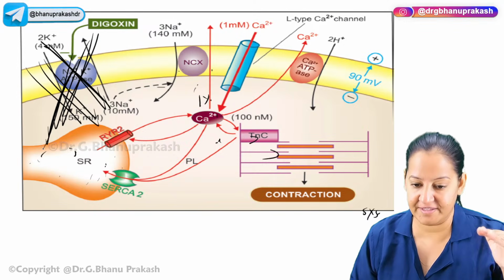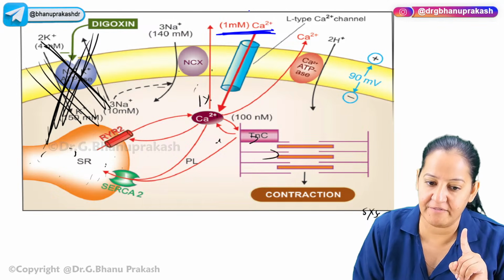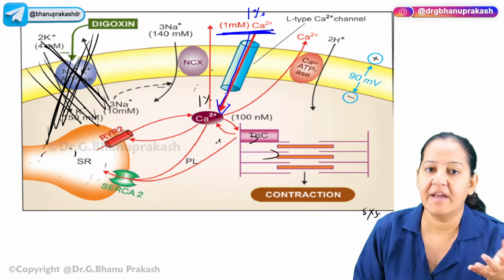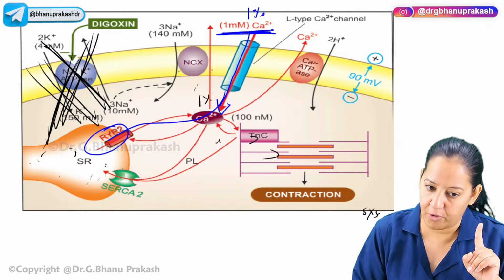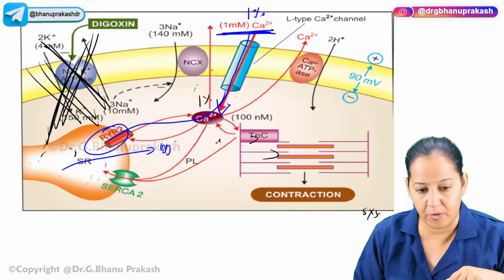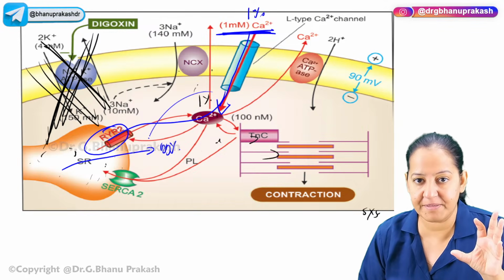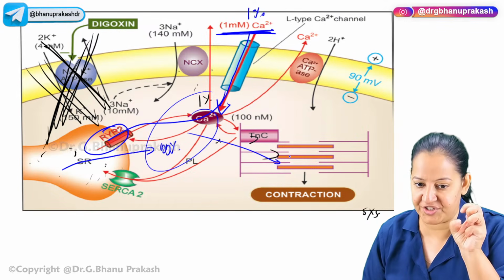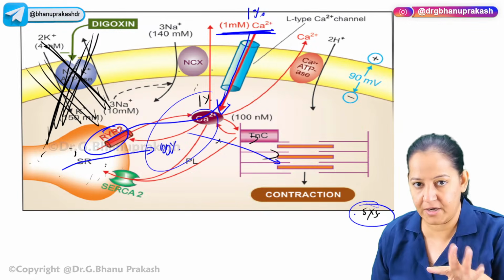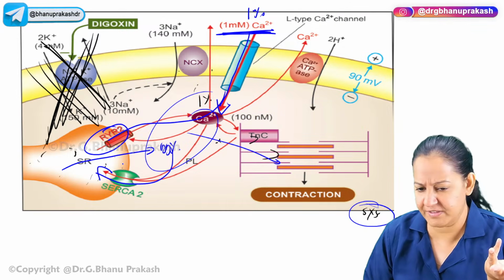Whenever there is a wave of depolarization, the voltage sensitive calcium channel will open and 1% of the calcium will go inside, like before, there is no change. It will stimulate the RYR like before. The remaining 99% calcium will come from the sarcoplasmic reticulum like before. This 100% calcium will cause actin myosin contraction, and systole will occur. Now the 99% is taken back by SERCA, like before, there is no change.